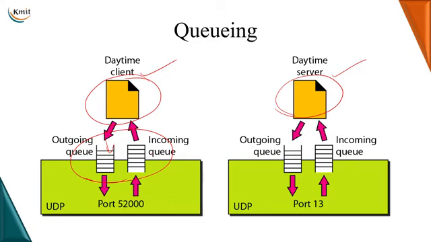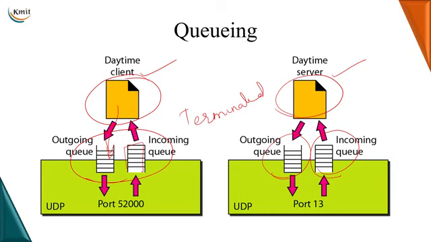Likewise, at the server process we will also have an outgoing queue and an incoming queue. To buffer the messages coming from the process, we will buffer them into the queue. All the messages going out will be put into the outgoing queue. All the messages coming in will be put into the incoming queue, and these queues will exist until the process is running. Once the process has finished its execution, these queues are temporary, so they will also be terminated.